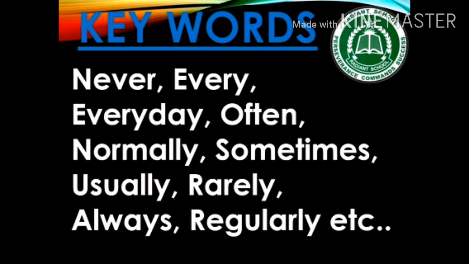The keywords are never, every day, often, normally, sometimes, usually, rarely, always, regularly, etc. When these words come in a sentence, it indicates that we have to use present indefinite tense, means first form of verb with s or es or only first form of verb. Got it?